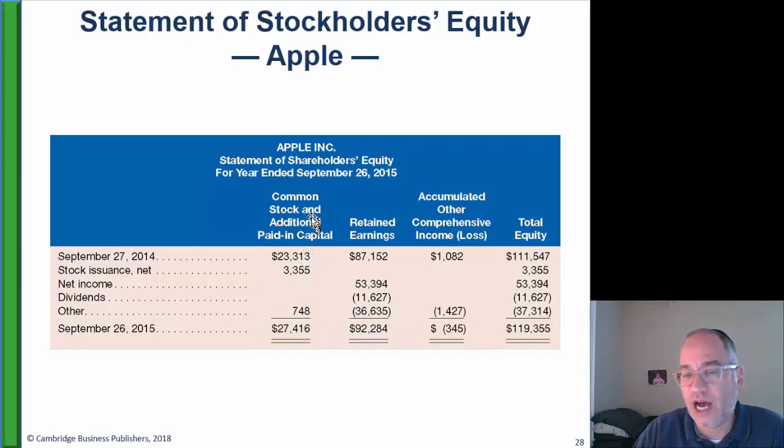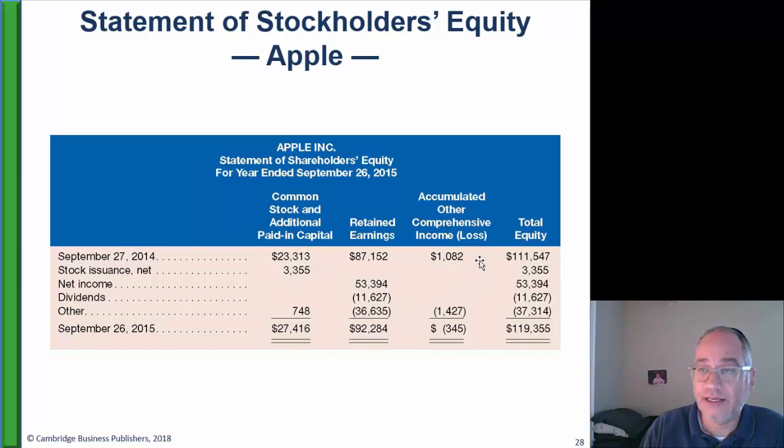So here you can see common stock and additional paid-in capital as contributed capital would increase if the company issued more stock. Retained earnings, remember the formula for retained earnings: beginning retained earnings plus net income minus dividends equals ending retained earnings. So here's beginning retained earnings right here. Add in net income, subtract dividends, forget about other, and there's your ending balance.